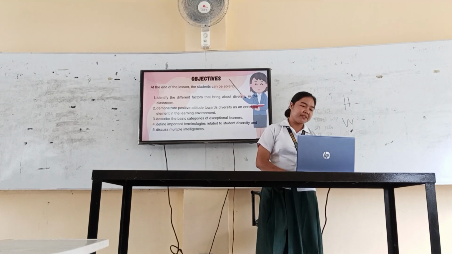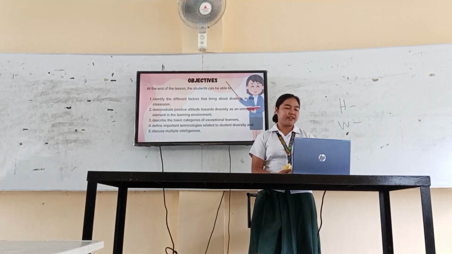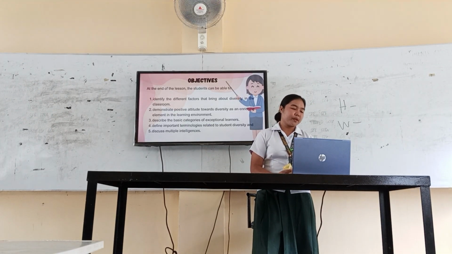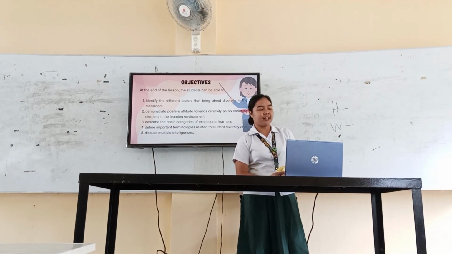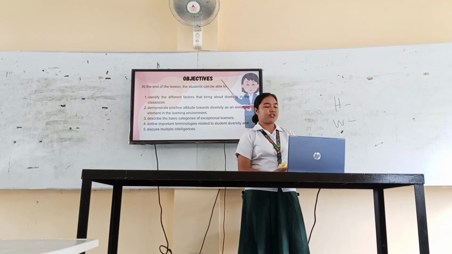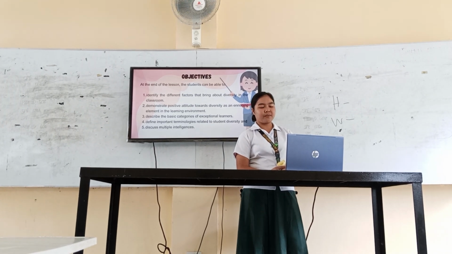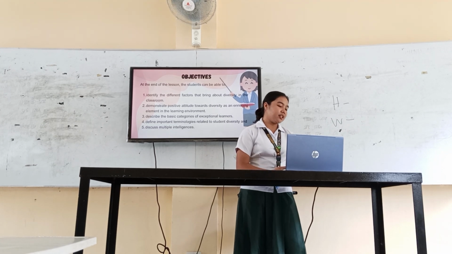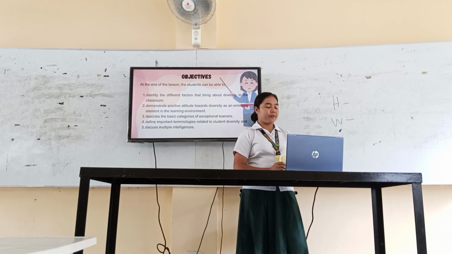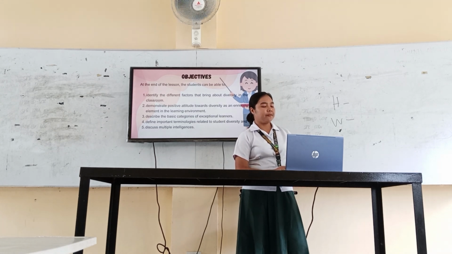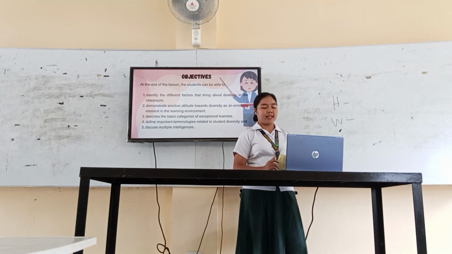For our objectives, at the end of the lesson, students should be able to: first, identify the different factors that bring about diversity in the classroom. Second, demonstrate a positive attitude towards diversity as an enriching element in the learning environment. Third, describe the basic categories of exceptional learners. Fourth, define important terminologies related to student diversity. And fifth, discuss multiple intelligences.